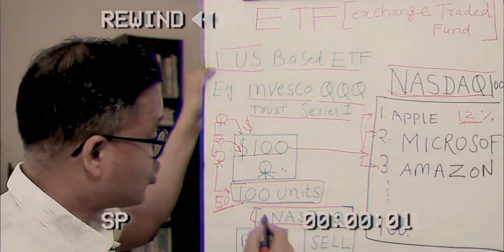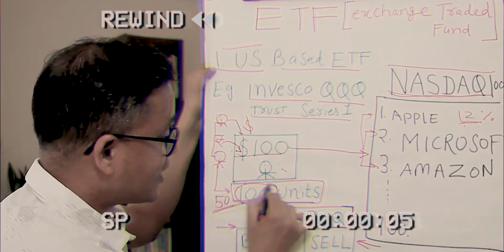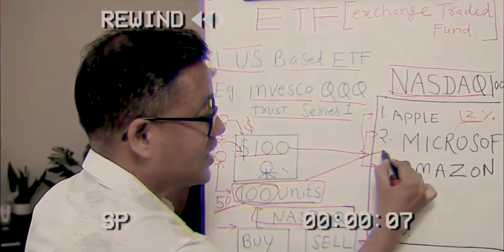Right? So we can go ahead and buy and sell this particular unit that will give us indirect access to